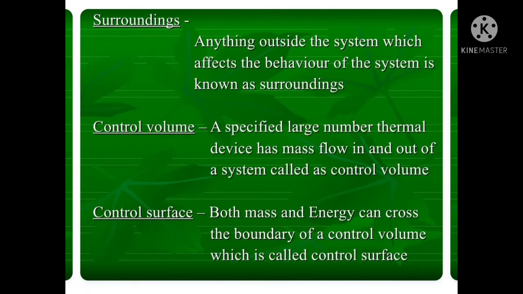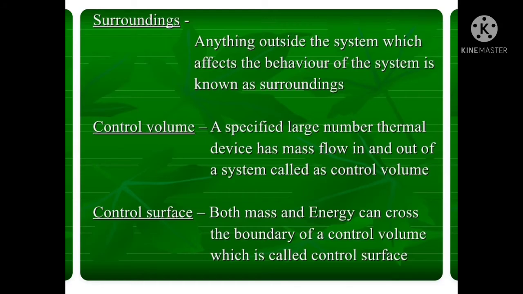Now we will discuss three more terms. One is surroundings, second one is control volume, and third one is control surface. Firstly we see surroundings. Anything outside the system which affects the behavior of the system is known as surroundings.